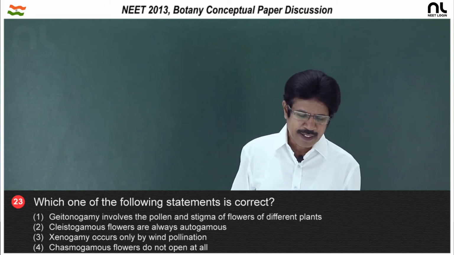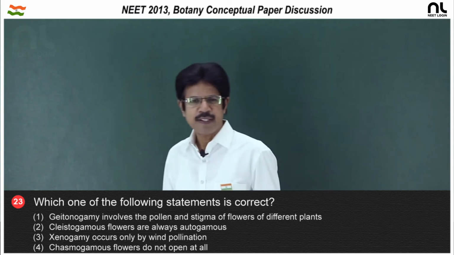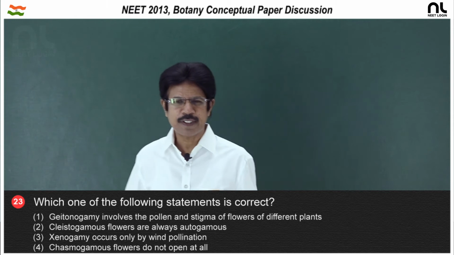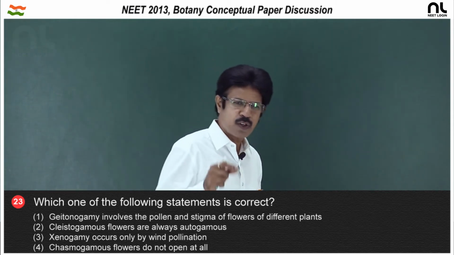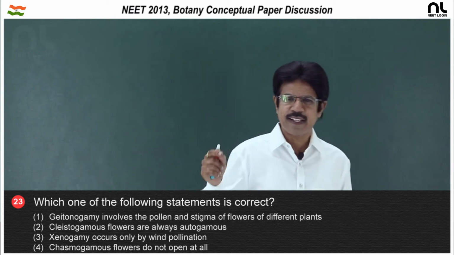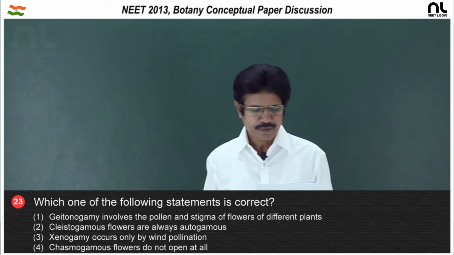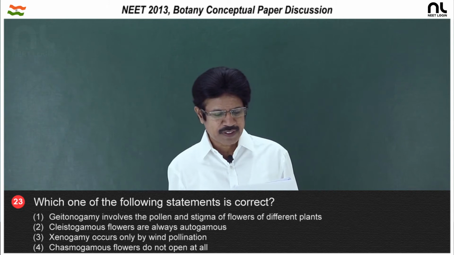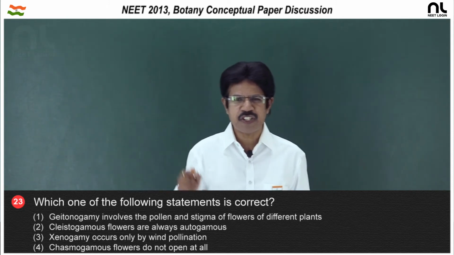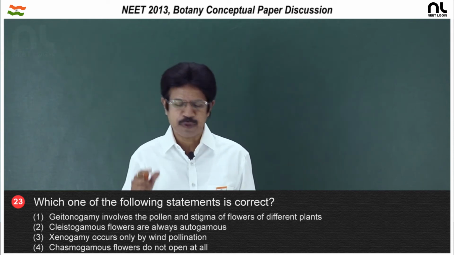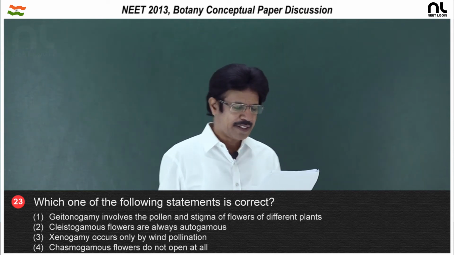Third, xenogamy occurs only by wind pollination. Xenogamy occurs between two flowers present on two plants, and it is by wind pollination, water pollination or animal pollination. Fourth, chasmogamous flowers do not open at all. Chasmogamous flowers are the ones where pollination occurs in an opened flower; that is chasmogamy. So, the right option is the second option.